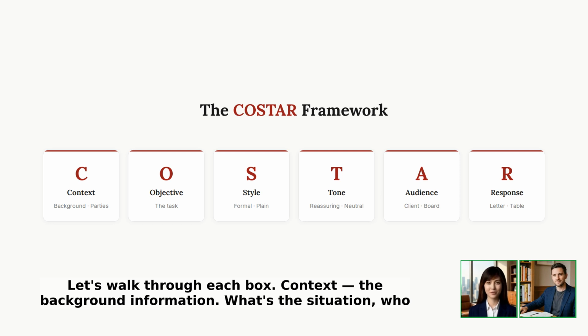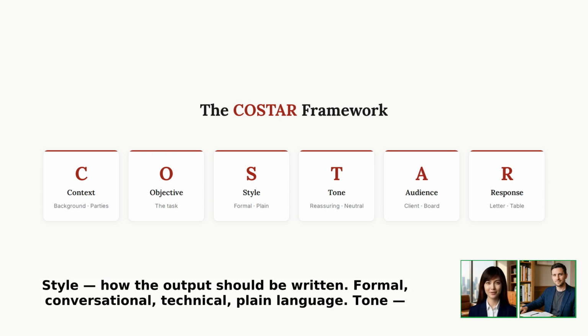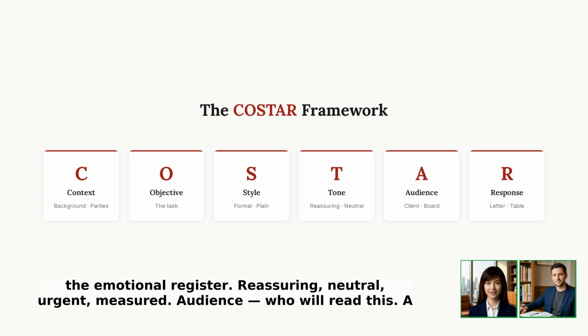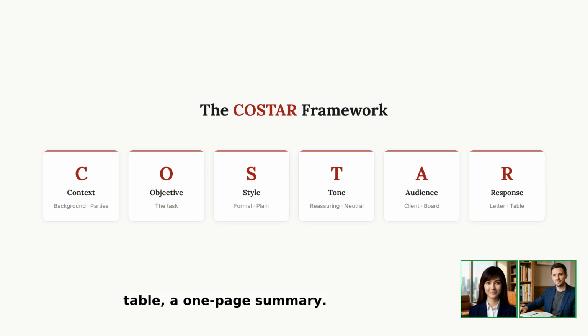Context, the background information. What's the situation? Who are the parties? What's happened so far? Objective, the task. What do you want the model to produce? Style, how the output should be written. Formal, conversational, technical, plain language. Tone, the emotional register. Reassuring, neutral, urgent, measured. Audience, who will read this? A client, a judge, a board, a colleague. Response, a format. A letter, a memo, bullet points, a table, a one-page summary.